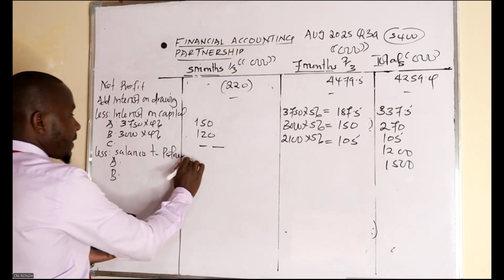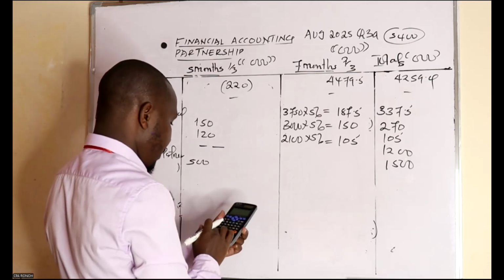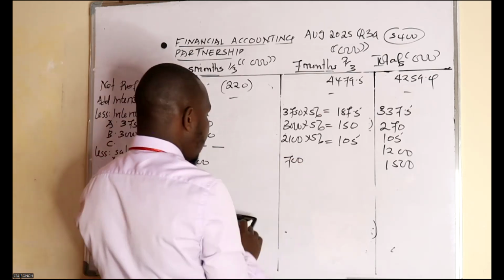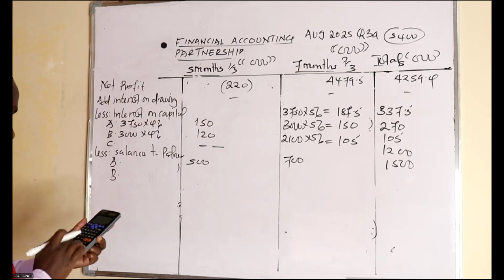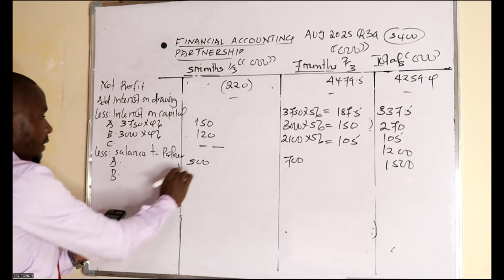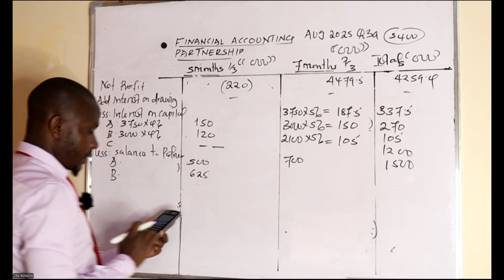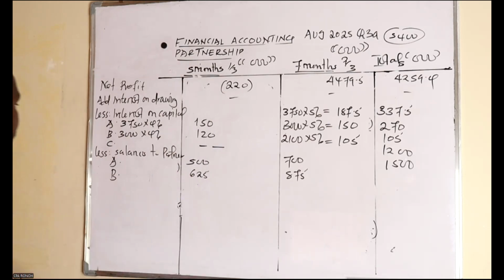This one is 500. And then 1200 minus 500. Here we have 700. The other one, 1500 multiplied by 5 divided by 12. 625. Take 1500 minus answer. Here is 875. So salaries to partners, we have done with this.